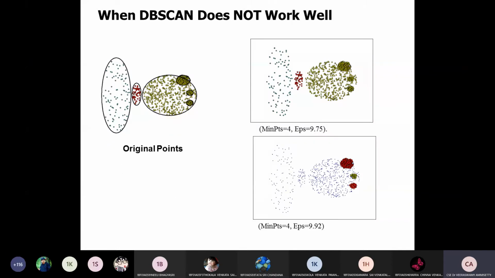Let us see where DBSCAN does not work well. That means, in what kind of cases does DBSCAN not work well? For example, the original points look like this. In total, six different clusters will be formed like this. If we take minimum points as 4 and epsilon value as 9.5, 9.75, we form the cluster elements like this. But the original points are different from what we get after applying the DBSCAN algorithm. With minimum points as 4 and epsilon value 9.92, the cluster will form like this. Three individual clusters will change, and the color will change.